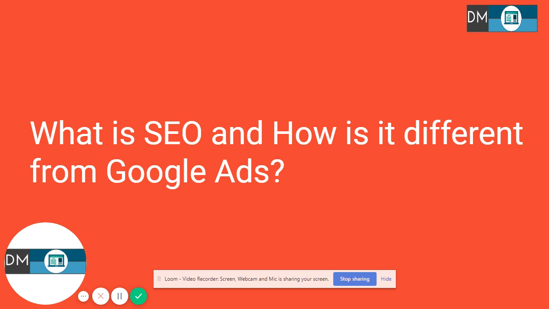These are instant results. All you have to do is bid on certain keywords. You have to first find the keywords, you have to bid on those keywords, and then you have to basically tell Google that I am willing to pay this much for this particular keyword. And every time the user clicks on your ad, basically you would be charged. So let's move ahead, guys.